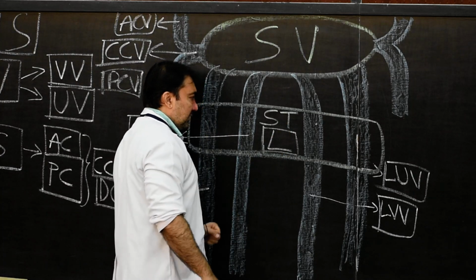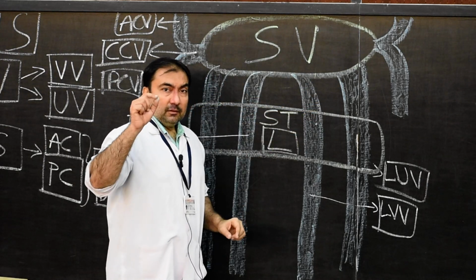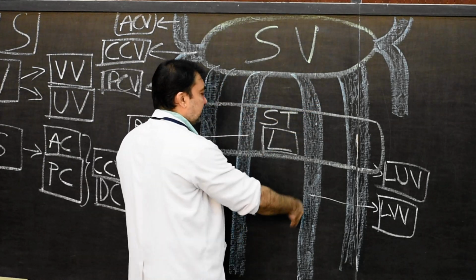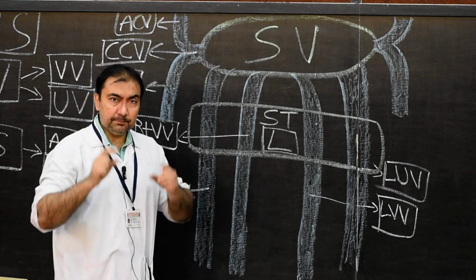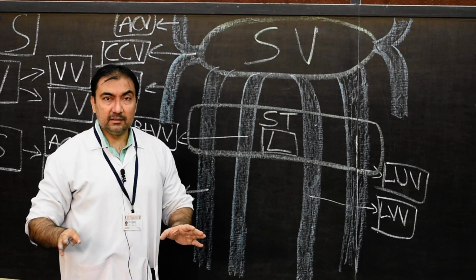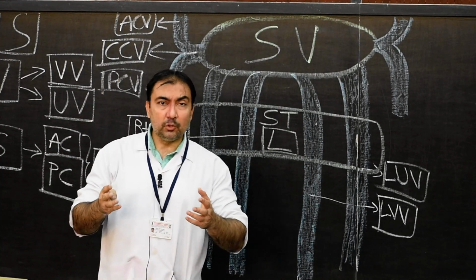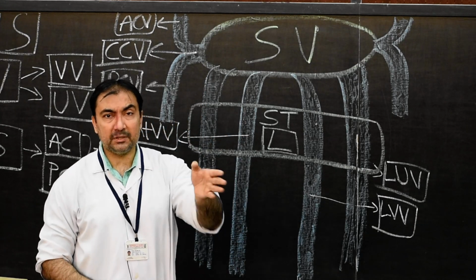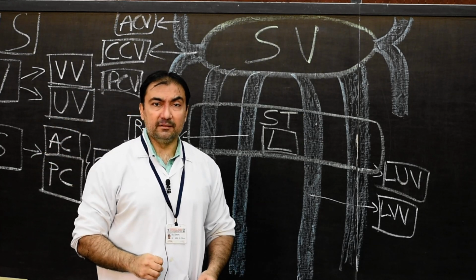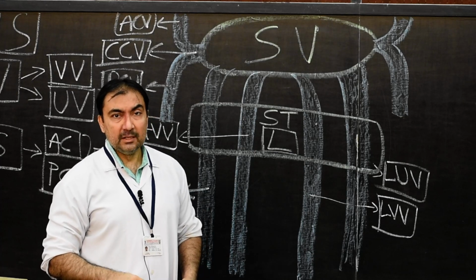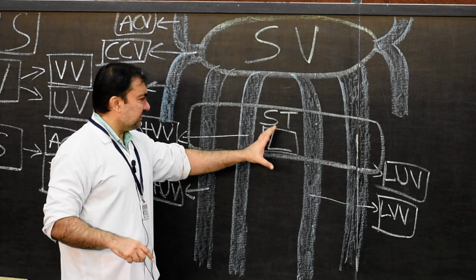Here in the development of portal vein, we will take this much section and try to understand it. What basically happens is, because these veins are longitudinal, there will be anastomosis in between these veins. After that anastomosis, some parts will disappear, they will regress, and some parts will flourish, they will develop more. Those parts which flourish and develop more will lead to the development of portal vein or caval vein, that is superior and inferior vena cava, or azygous system of vein. This is how these three systems of vein will develop. Portal, caval and azygous systems will develop in this way. Here we are discussing the portal vein.